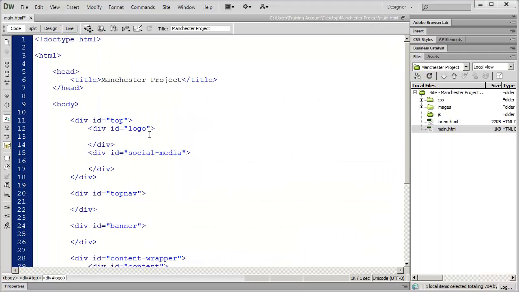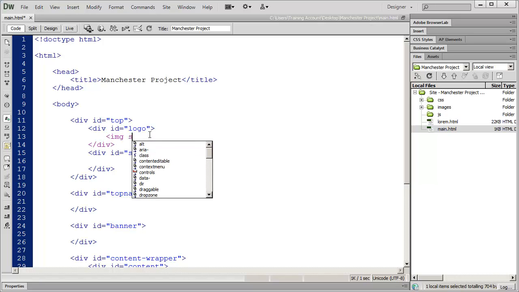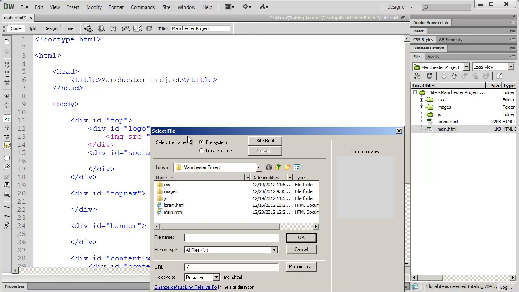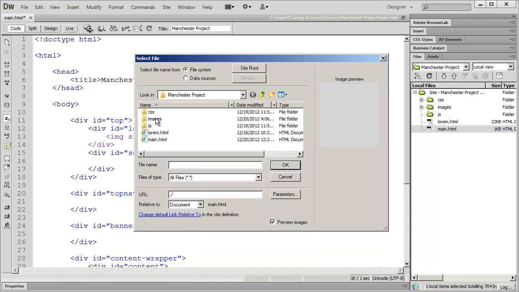I'll click right there and use the image tag and then the src attribute, and once I select that and type the first quotation mark, this browse option is going to come up. I can click on browse, and then I'm going to go into my images folder.